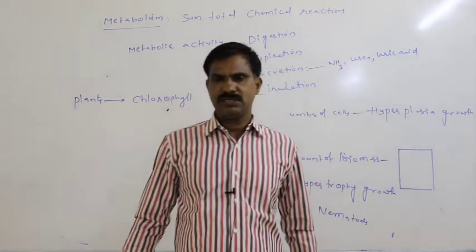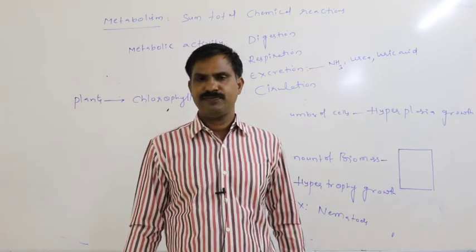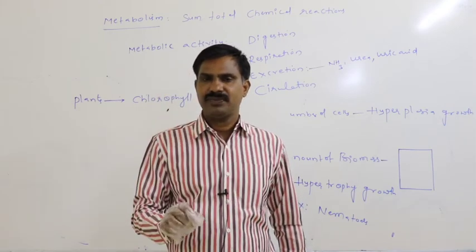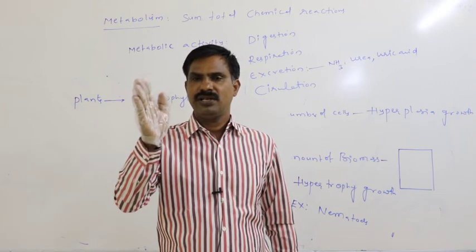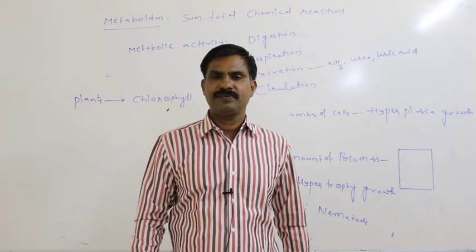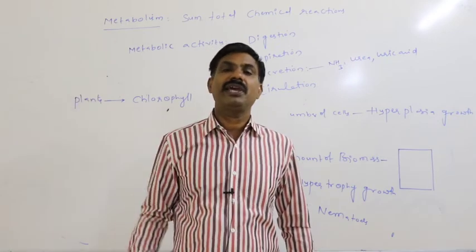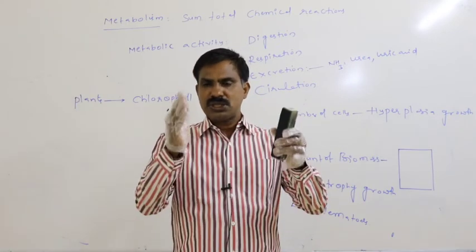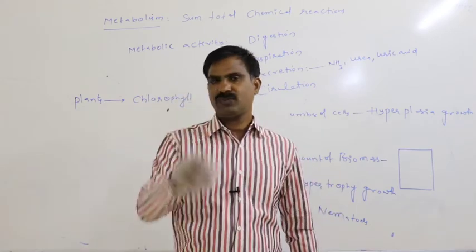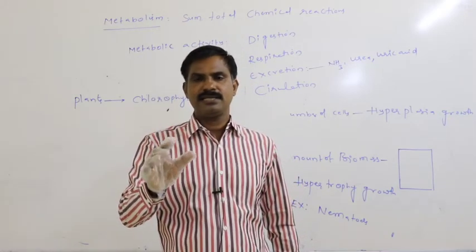Chlorophyll present in the green leaf of a plant traps the solar radiation that is useful for converting CO2 into carbohydrate, which later reaches the animal's body. Solar radiation is trapped by green plants.